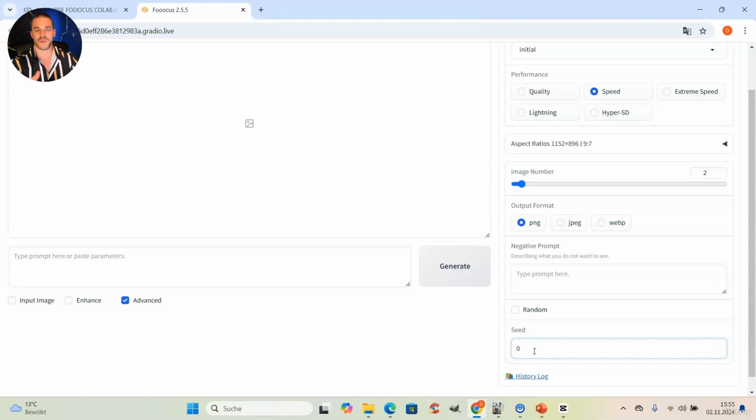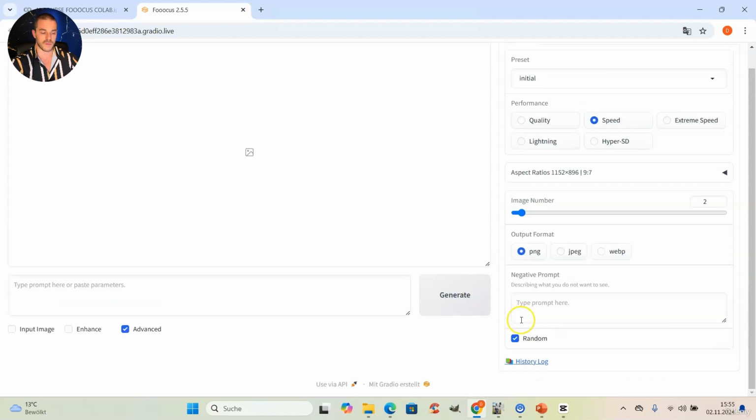But whenever we create images, there will be other seed numbers. And in case we need the same seed number, we just have to uncheck that box, check which seed number stands right in that field, and then we can decide if we want to use the same seed number or another one. All right, this is just some general information about the seed number, which we will use in the next lection. We use that for upscale and variation. So I just wanted to make sure you have this information about it before we dive into that function.